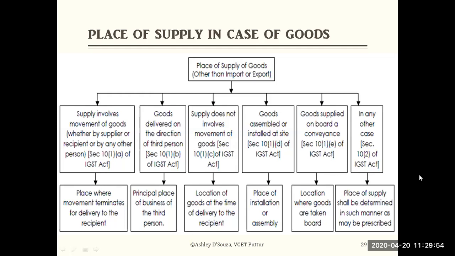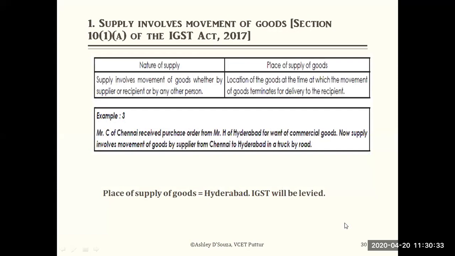In any other case, the last one is from A till E. If you are unable to find it in these cases, because it does not fall under them, the last one deals with section 10, subsection 2. The place of supply shall be determined in such manner as may be prescribed by the GST Council. So whatever the GST Council recommends, accordingly the place of supply will be found out. We'll discuss them one by one, one after the other, to get more clarity on this.